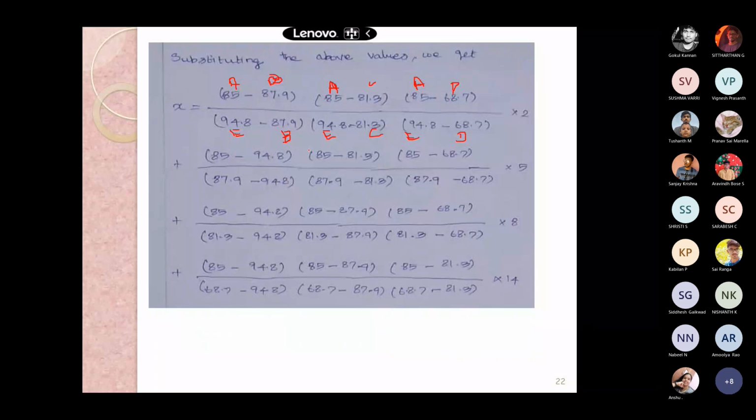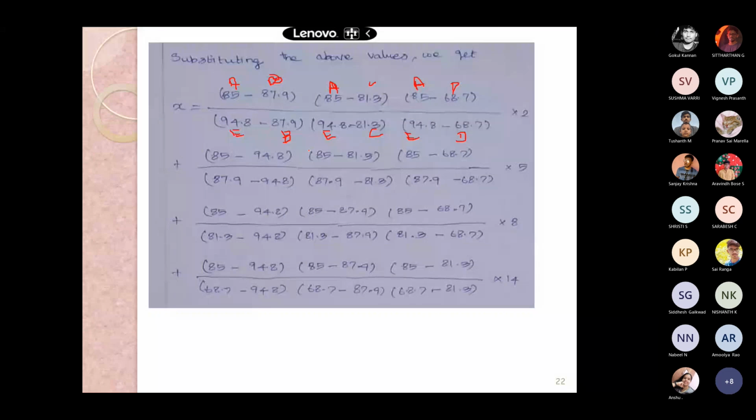Vikram, what is the answer? Checking, sir. Siddharth. Yes, Joshua. What is the answer? Just a second, sir. Minus 0.0719, right? Minus 0.071, right? Absolutely, absolutely.